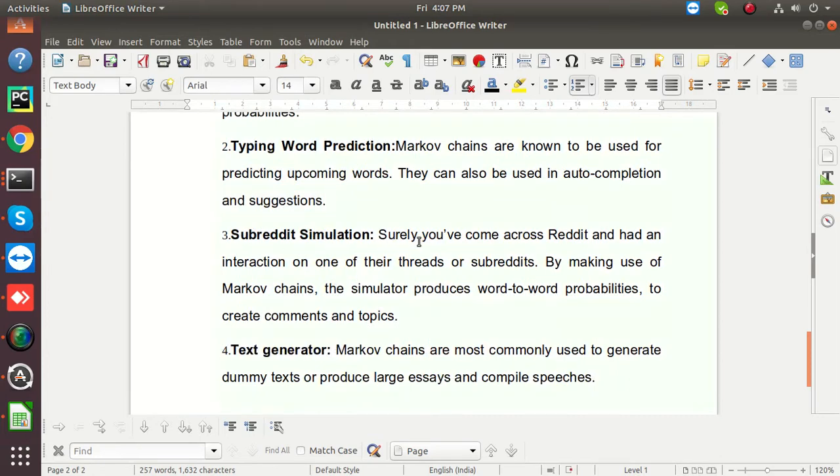Subreddit simulation. Surely you have come across Reddit, and it has interaction with one of their threads and subreddit. By making use of the Markov chain, the simulator produces word-to-word probabilities to create comments or the topics.